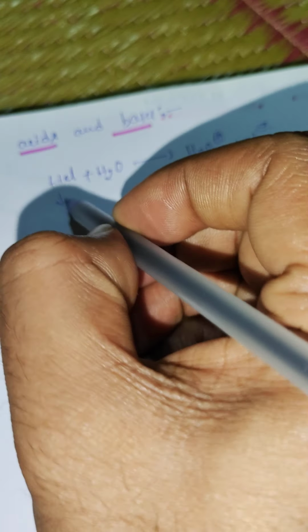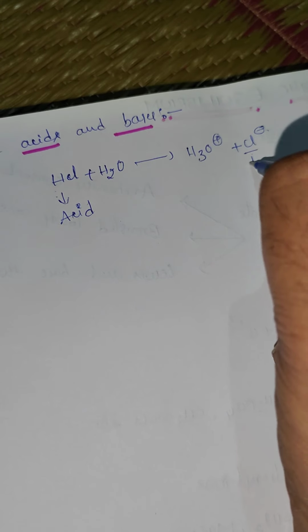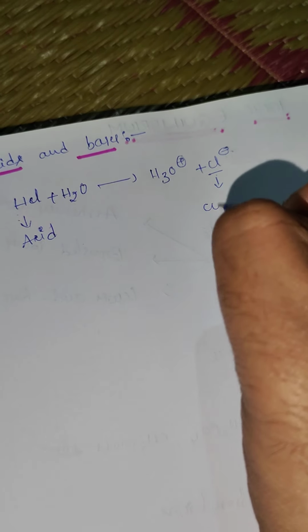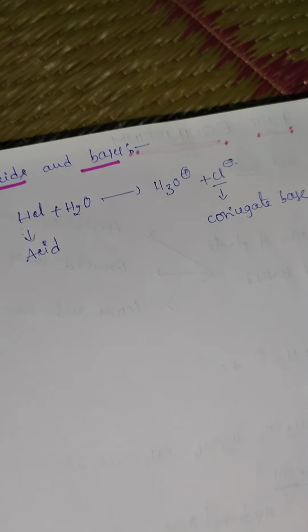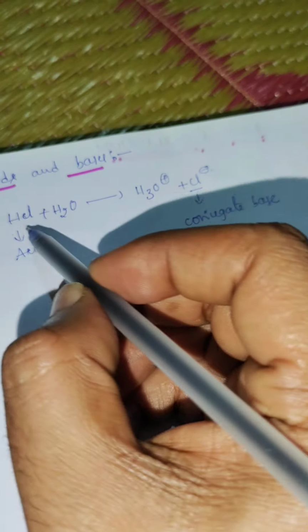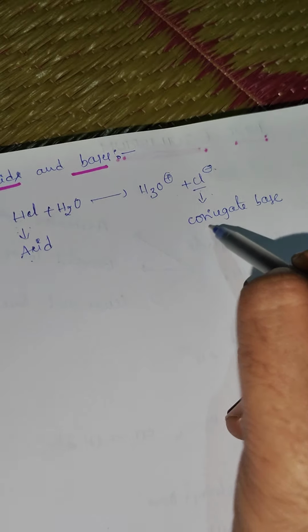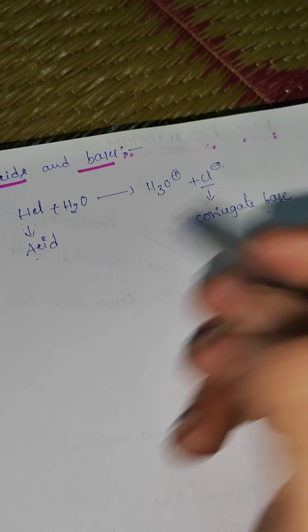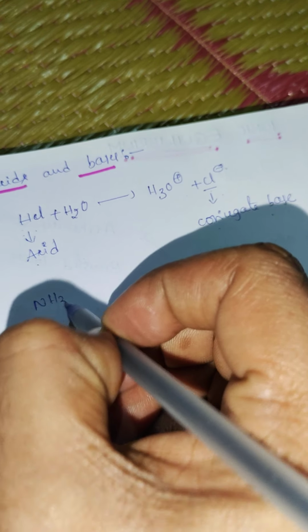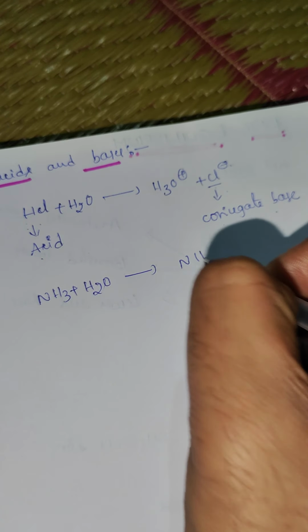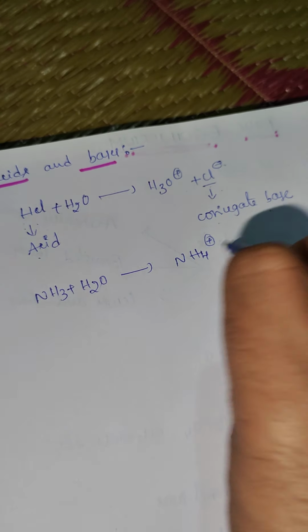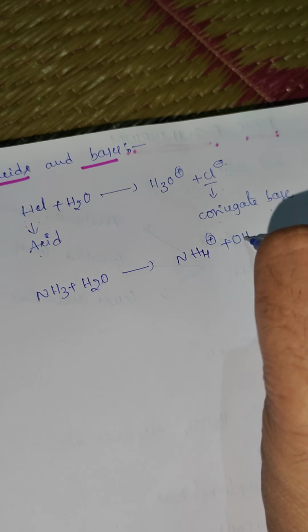Here HCl is the acid, and since it differs by one proton, Cl- is called the conjugate base. Same like this, when ammonia is dissolved in water it forms NH4+ and OH-.